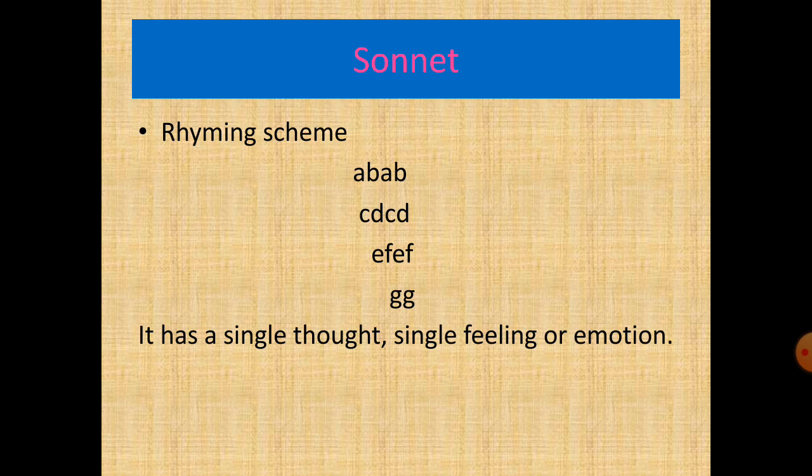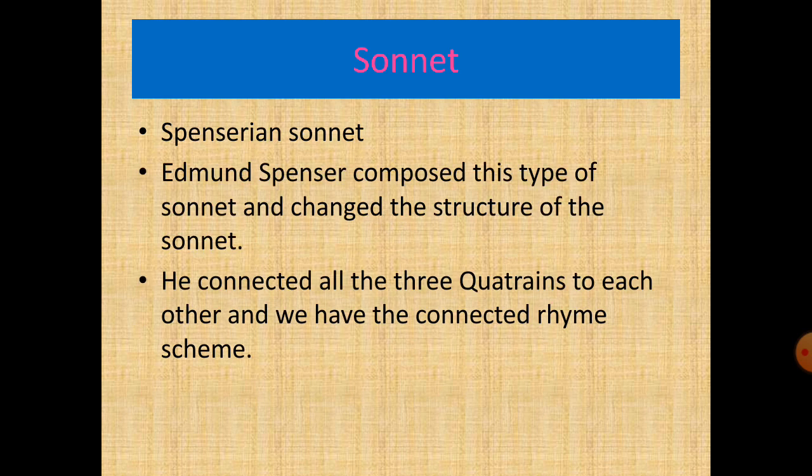Now, we have another separate form of the English sonnet, that is the Spenserian sonnet. He composed sonnets and changed the very structure of the sonnets. He connected all the three quatrains to each other, and we have the connected rhyme scheme, and that is known as the Spenserian rhyme scheme.